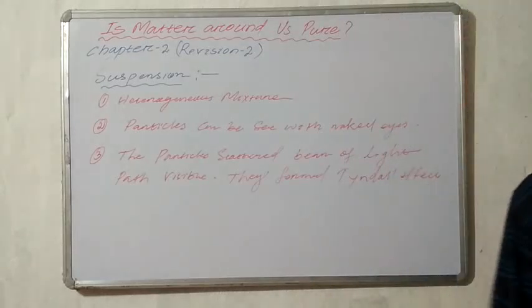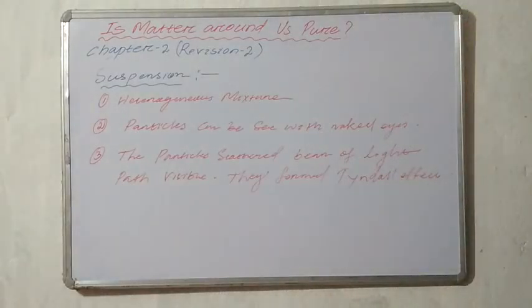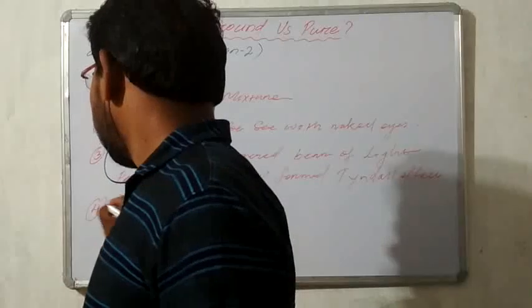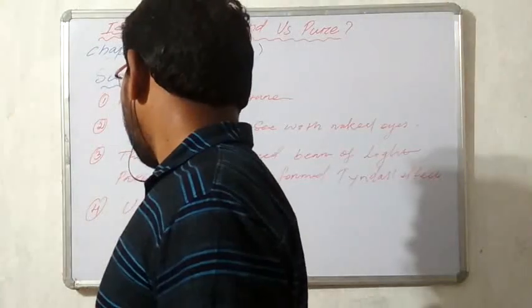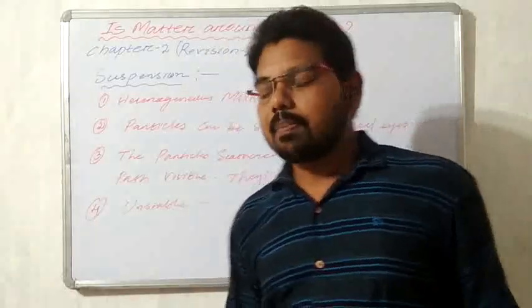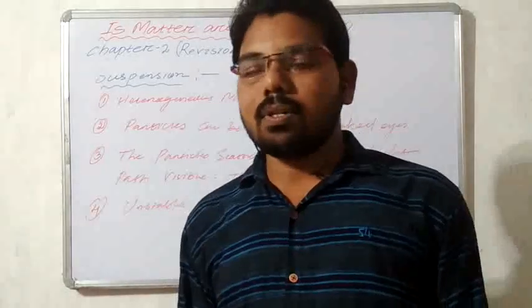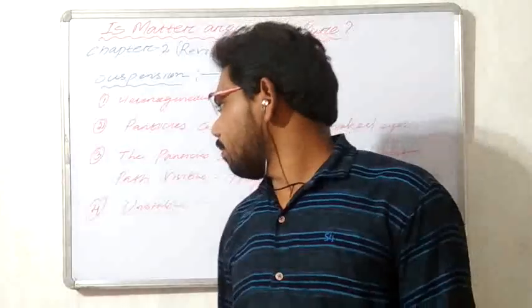The particles of suspensions form the Tyndall effect, and they are unstable. Unstable means that when we leave the solution undisturbed, the particles settle down.